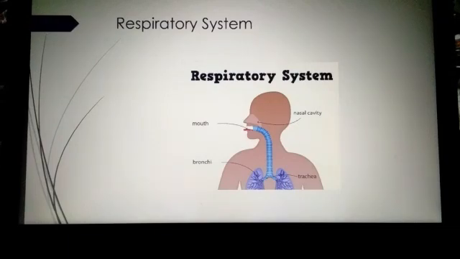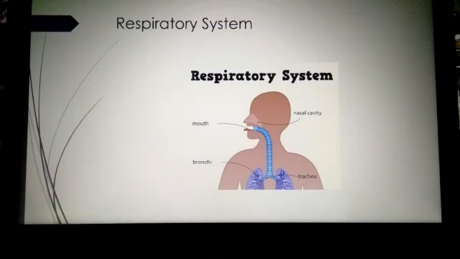The air causes the lungs to expand and pushes the chest out. In the lungs, the oxygen, a gas in the air, is absorbed by the body. We breathe out or exhale a gas called carbon dioxide.